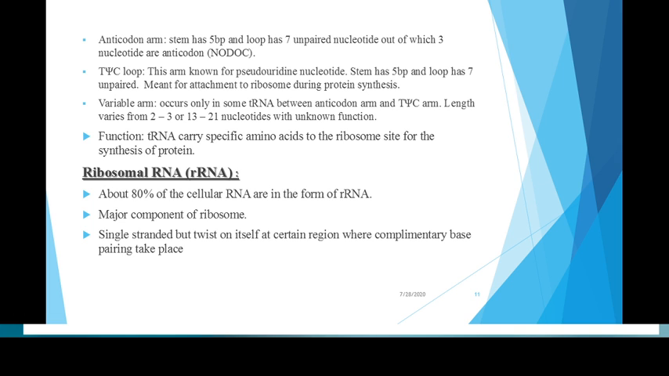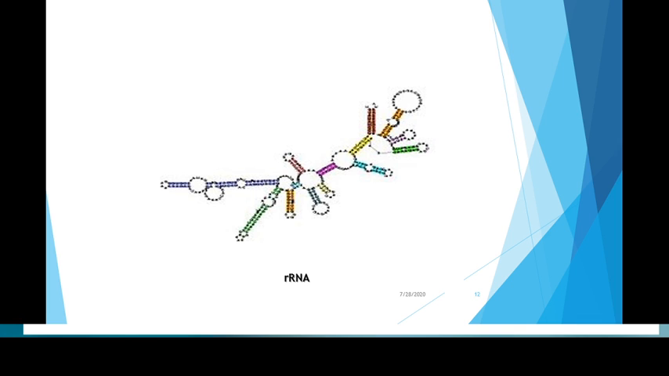The third and last RNA is ribosomal RNA, that is rRNA. About 80% of cellular RNA is in the form of rRNA. The major component of the ribosome is rRNA, which is single-stranded but twists on itself at certain regions where complementary base pairing takes place. The structure of rRNA is highly compact. For your exam purposes, the rRNA structure is not required.